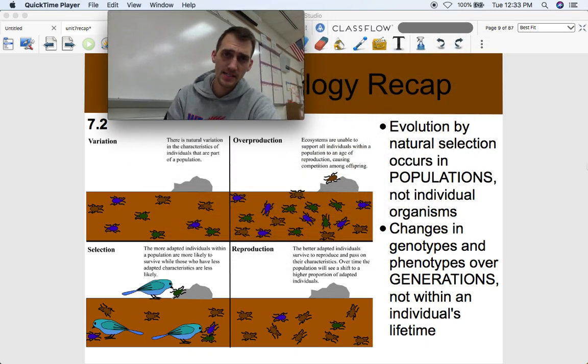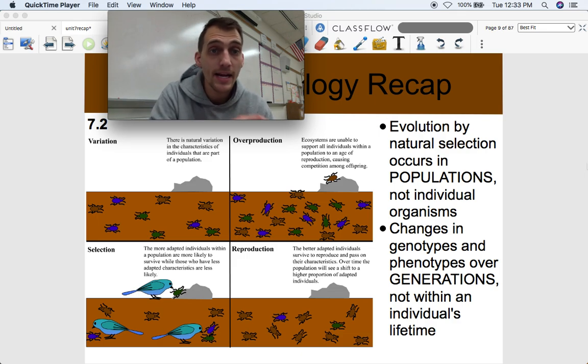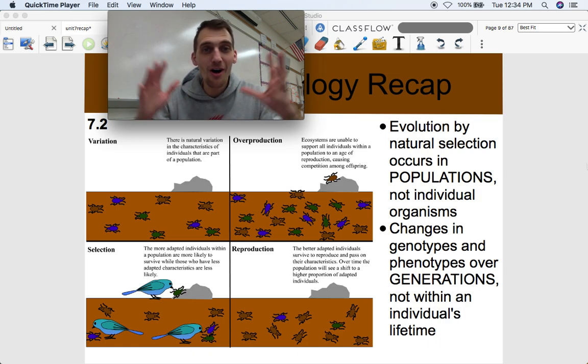All right, addressing another misconception. Evolution by natural selection occurs in populations, in a group of organisms. A group of organisms evolve. One organism does not evolve. Pokemon lied to you. Okay, evolution does not occur like Pikachu evolving into Raichu, Charmander going into Charizard, right? One individual evolves into something else.